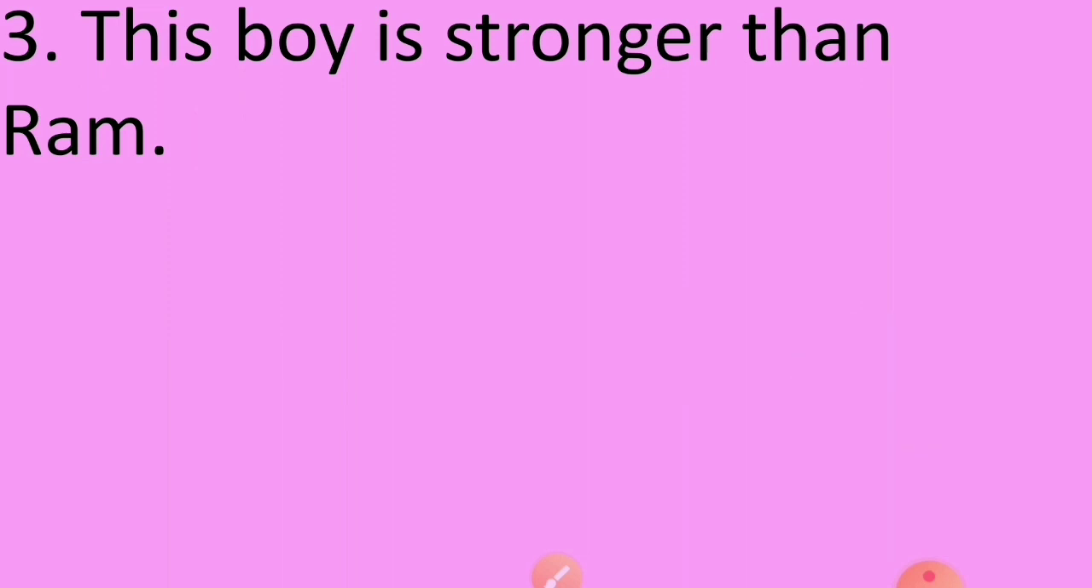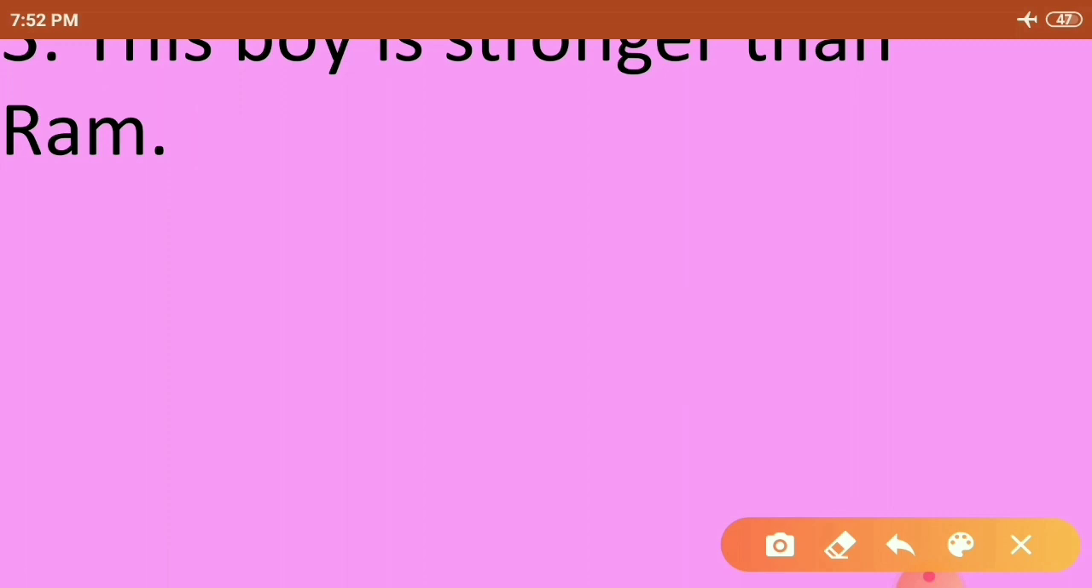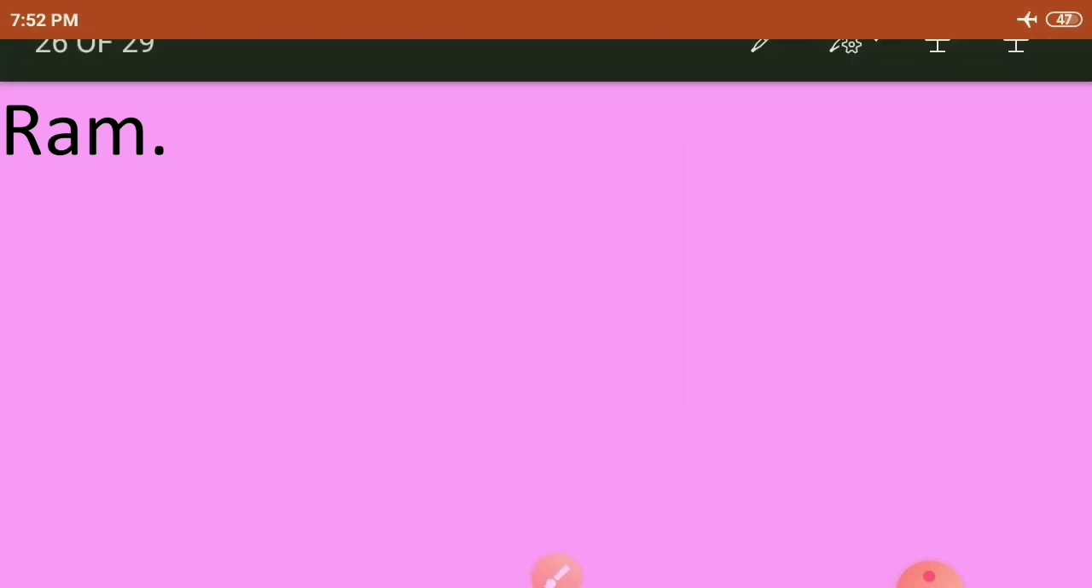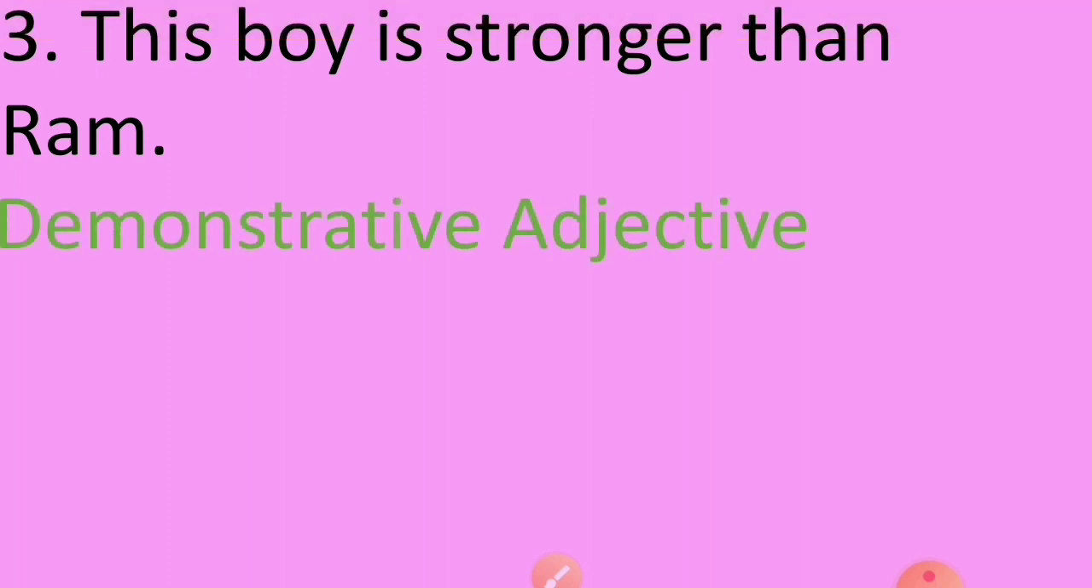This boy is stronger than Ram. Now in this sentence, which is the adjective, children? Very easy to understand. Yes, the word this is the adjective. And what is its kind? What type of adjective it is? Very good. This is demonstrative adjective.